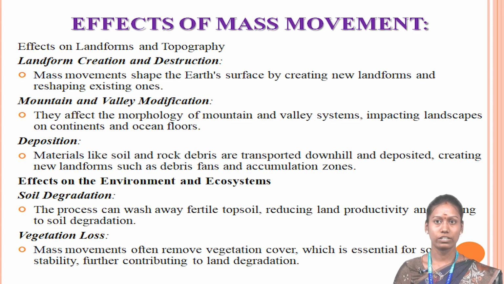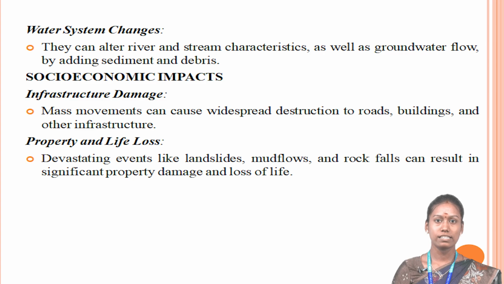First, soil degradation. This process can wash away fertile topsoil, reducing the land productivity and leading to soil degradation. Then vegetation loss. Mass movements often remove the vegetation cover, which is essential for soil stability, further contributing to land degradation. When the first layer of vegetation cover is removed, then the soil stability is gone, and the fertile topsoil is also lost. Then water system changes.